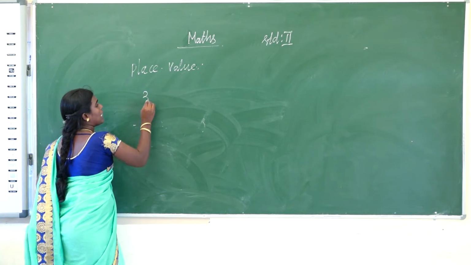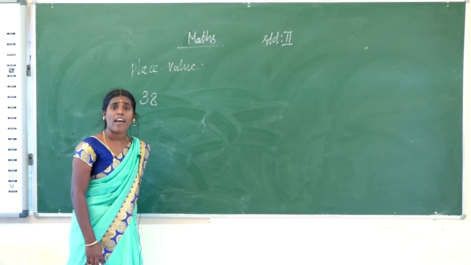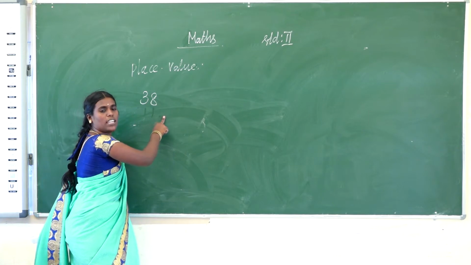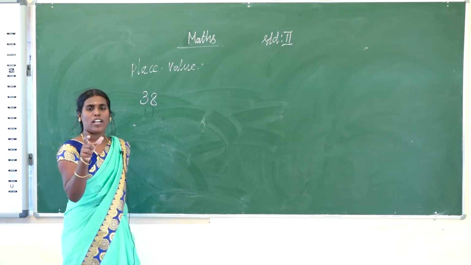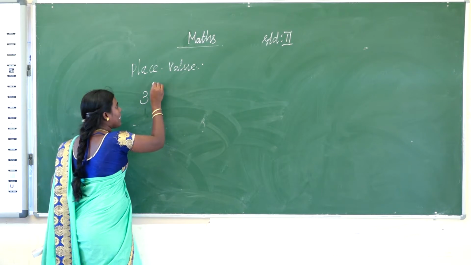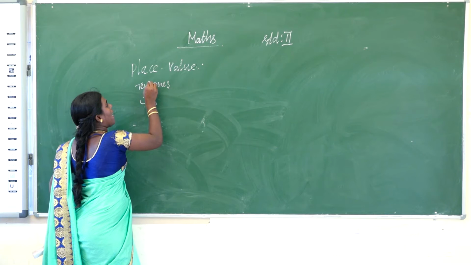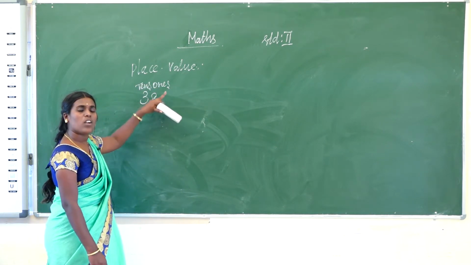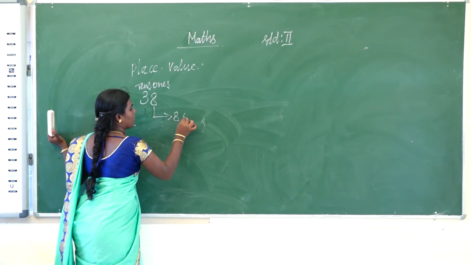Now I write 38. Is 38 a two-digit number? Yes, two digits are there, so it is called a two-digit number. Now identify the place value for this. Which is the ones place? 8 is the ones place, then 3 is the tens place. What is the value for 8? That is 8 ones.